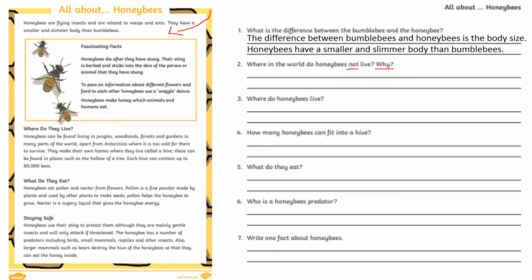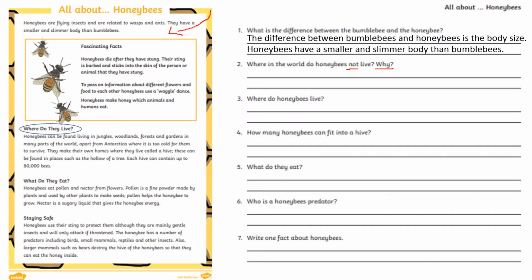Now let's take a look at this non-chronological text. Where can we find our answer? Where do you think our answer will be? It'll be under this subheading, where do they live? Now remember, non-chronological reports are not written in any time order, so that means you can go through any subheading that you want and look through the information.